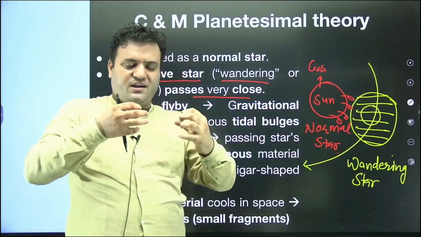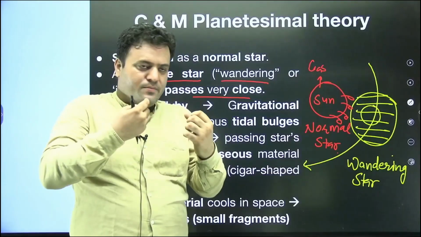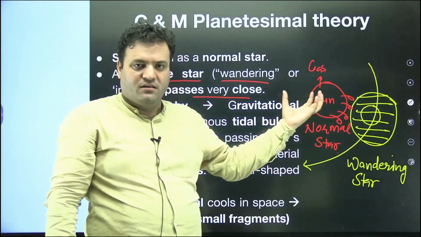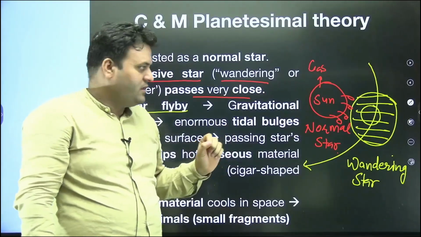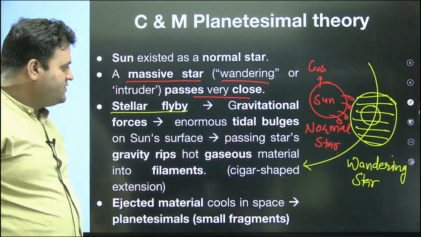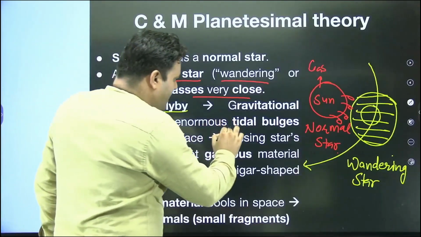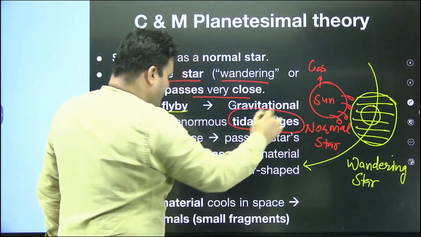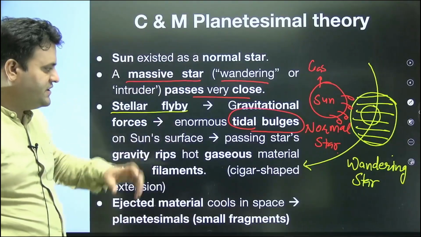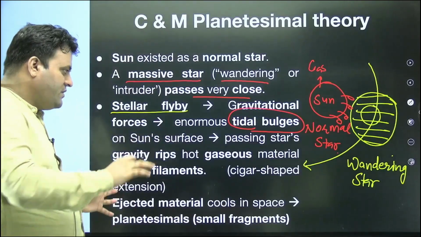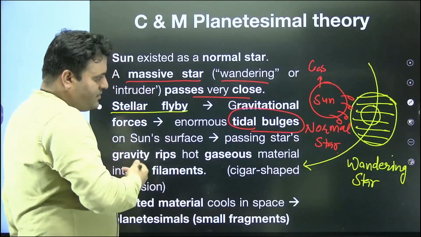This wandering star started to attract the gaseous material on the sun, and because of this, tidal bulges appeared on the sun's surface.